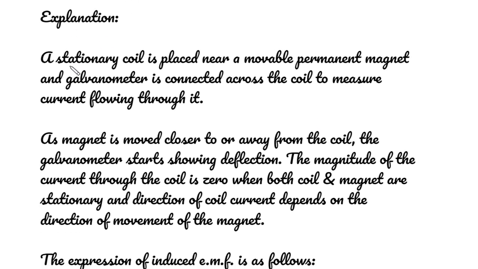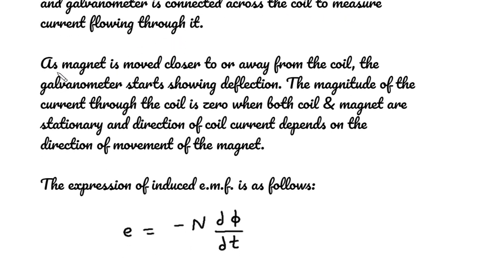Explanation. A stationary coil is placed near a movable permanent magnet and a galvanometer is connected across the coil to measure the current flowing through it. As the magnet is moved closer to or away from the coil, the galvanometer starts showing deflection. The magnitude of the current through the coil is 0 when both coil and magnet are stationary, and the direction of coil current depends on the direction of movement of the magnet.